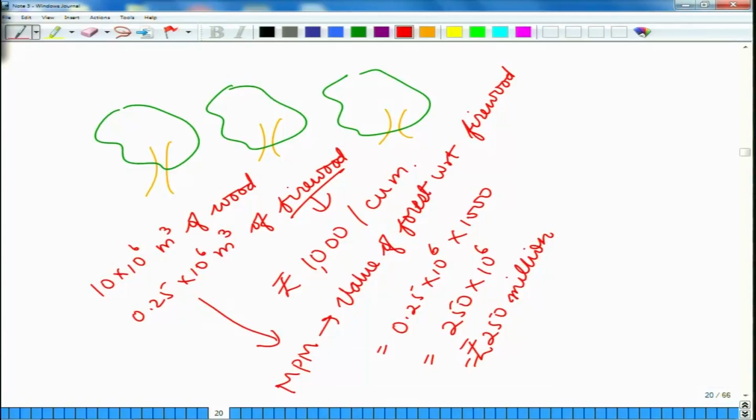Similarly, we can go and look at each and every resource that is being provided by the forest, which is there in the market. If it is there in the market, we know the value of that resource, then we multiply that with the total amount of resource that is present in our forest to get a valuation of the forest. So, this goes by the name of the market price method.